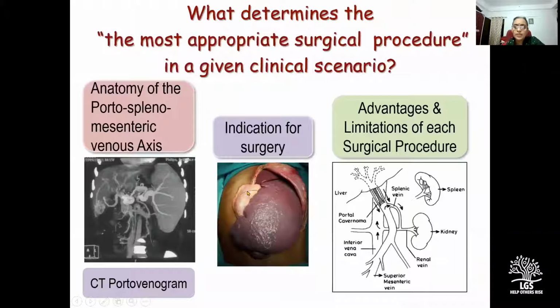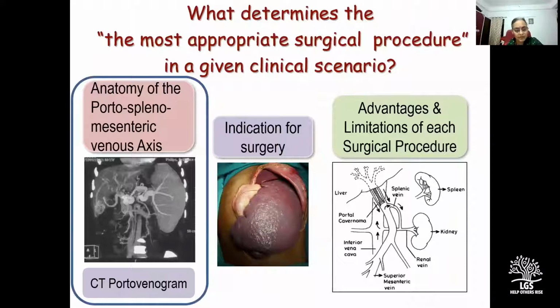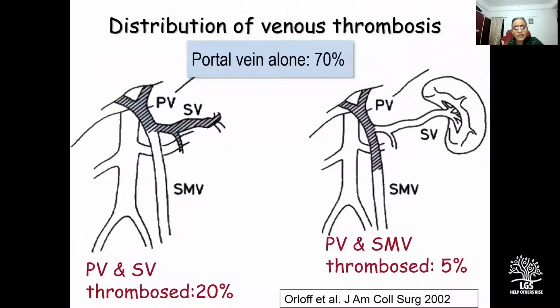So what determines the most appropriate surgical procedure in a given patient? It is the anatomy of the portosplenomesenteric venous axis, the indication for surgery, and an understanding of the advantages and limitations of each surgical procedure. And we will begin with the anatomy first. I have quoted figures from our series because this is a large series of 200 consecutive patients of EHPVO, wherein the anatomy was assessed by conventional angiography.